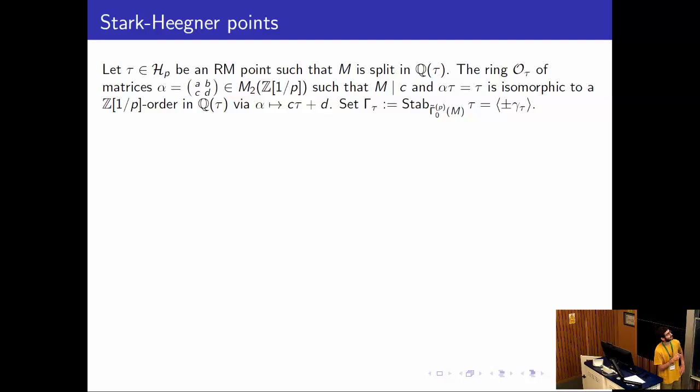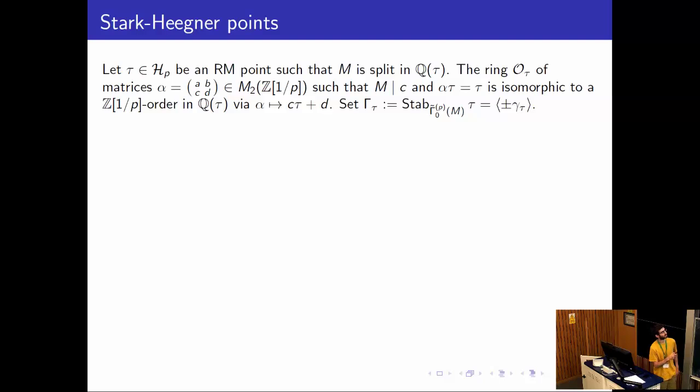And this is this special point that Mike talked about yesterday. And then we can consider the ring. So it's special in the sense that the ring of matrices which are upper triangular modulo M, and its coefficients in Z[1/P] that fix it, has rank 2 as a Z[1/P] order and not rank 1.